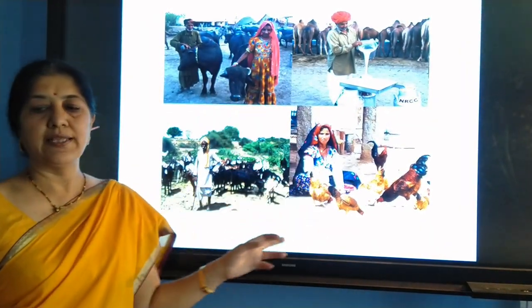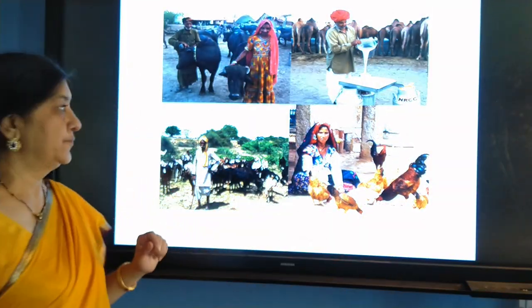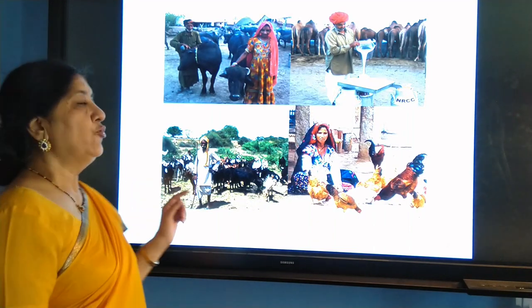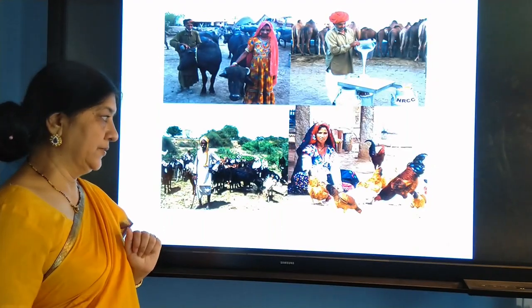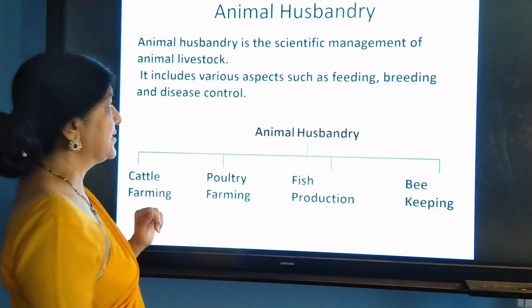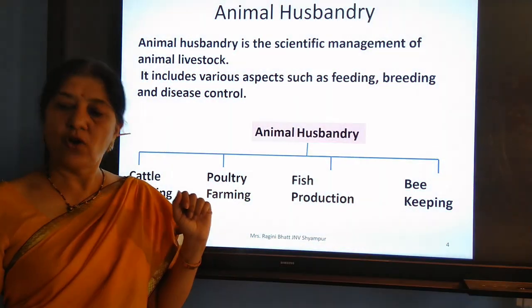Here in the picture you can see what cattle we feed and rear. So in the chapter animal husbandry, the improvement of food resources in the field of cattle farming. So let us talk about cattle. We always feed the cattle with our crops.